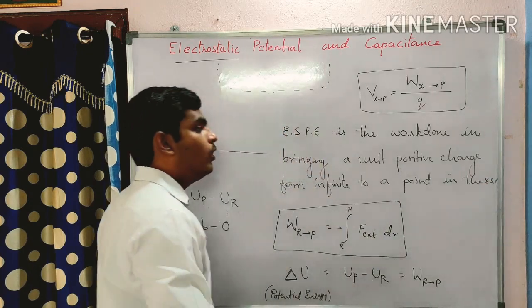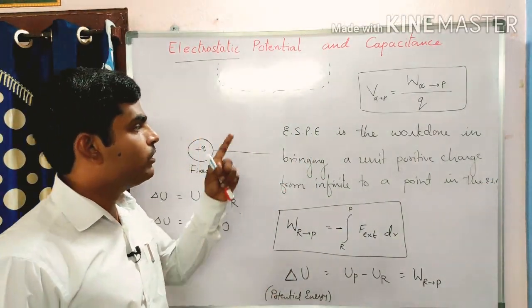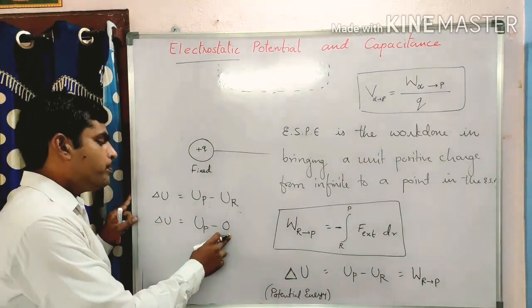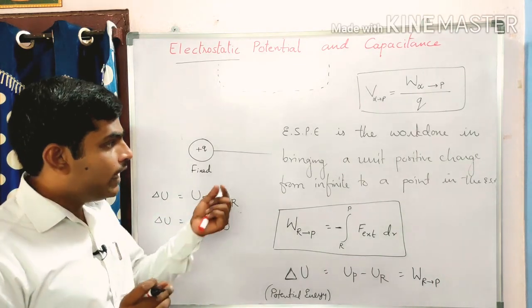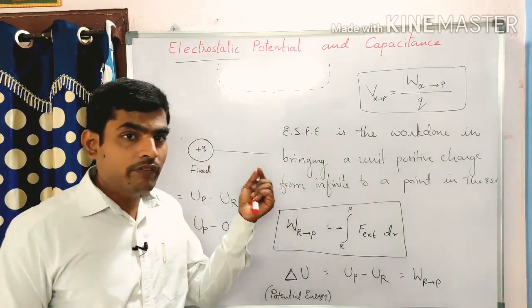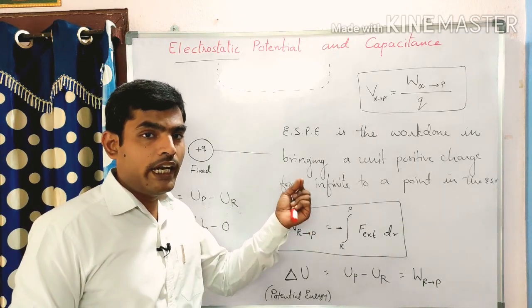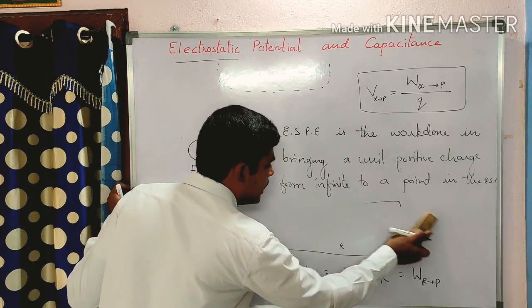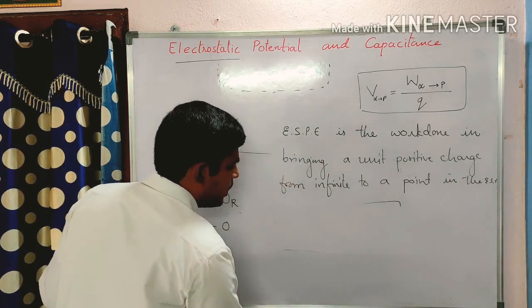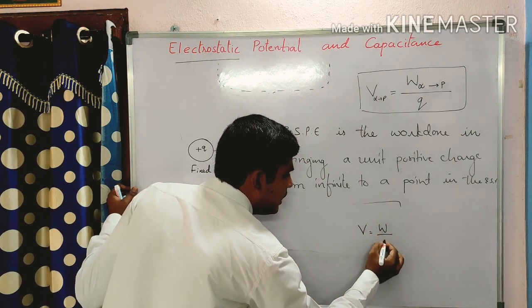From infinity to a particular point in the electrostatic field. At infinity the electrostatic potential is 0. You are bringing the charge to a particular point, then whatever potential difference you get at that point is called the electrostatic potential at that point. So here we will write the electrostatic potential V is equal to W by Q.